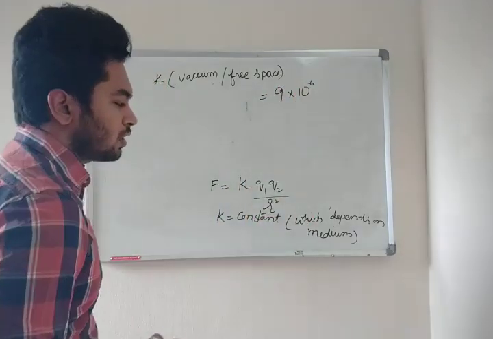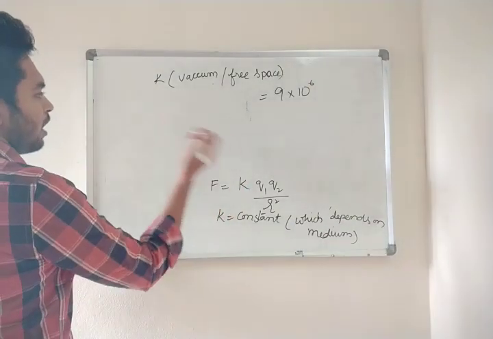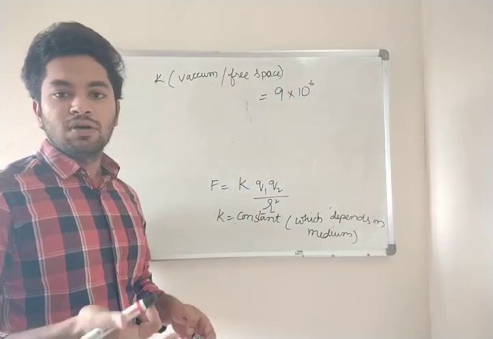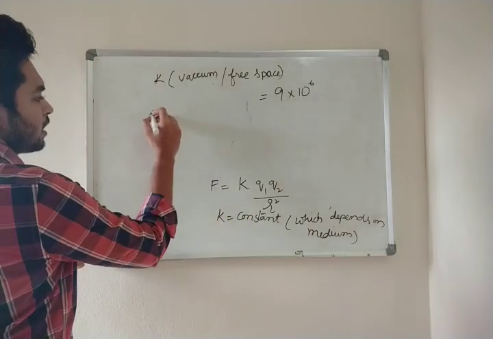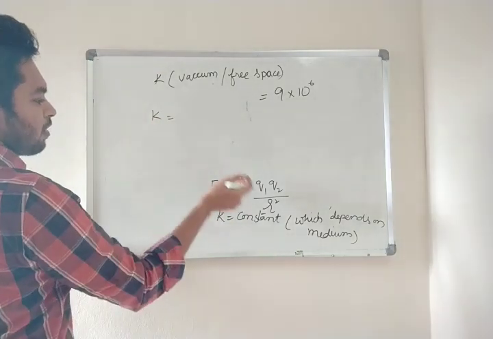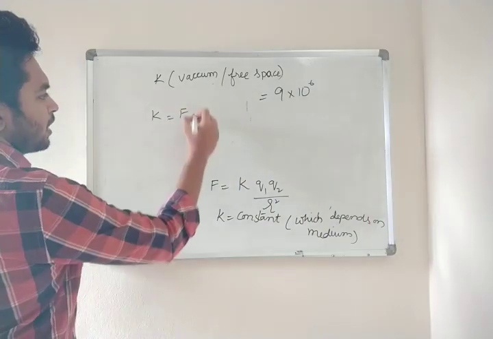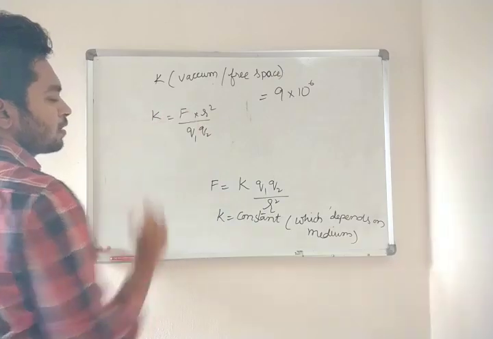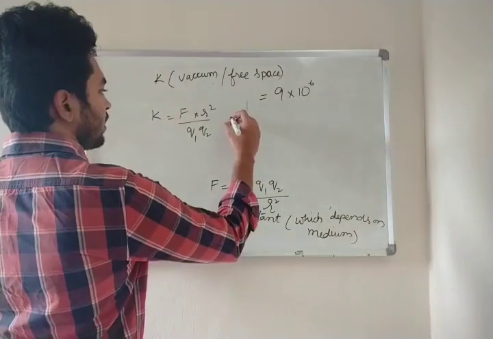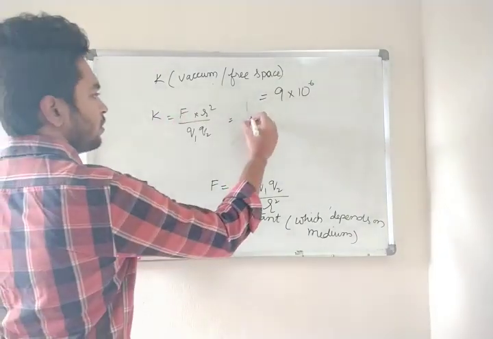Now what are the units? How to find the units for K? You have already learned this in your 11th class in units and dimensions. So K is equal to, by the formula, F into R square by Q1 Q2. Now what is the unit for K? Unit for F is Newton.